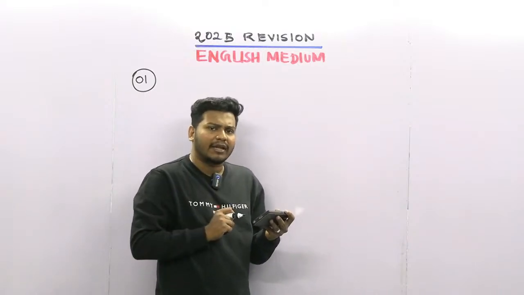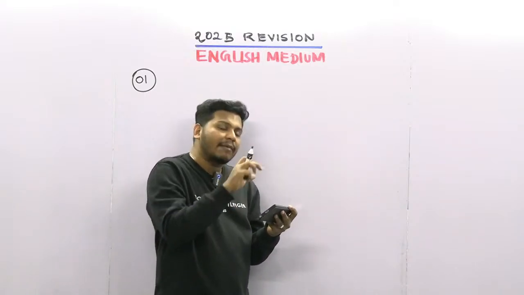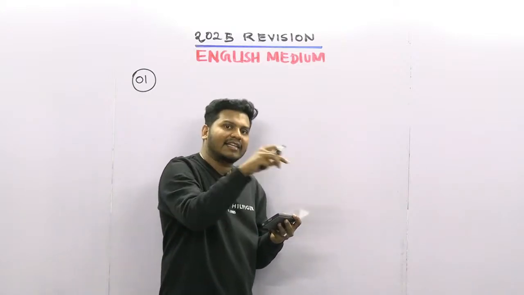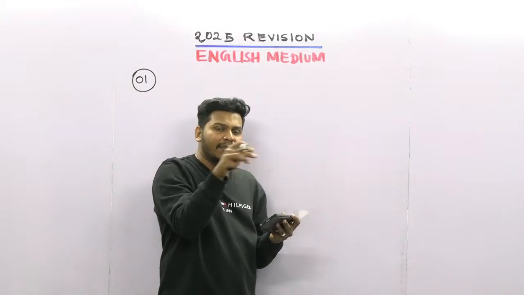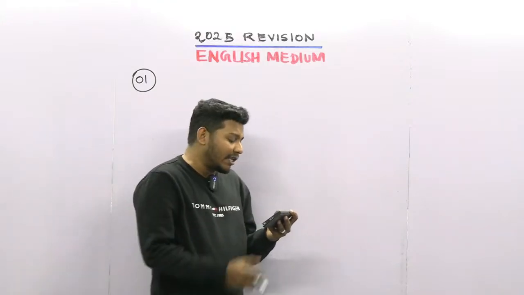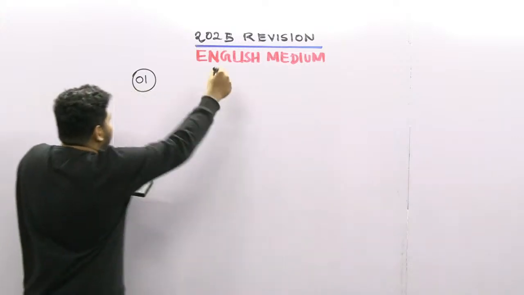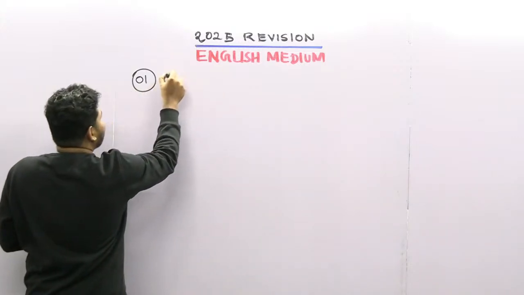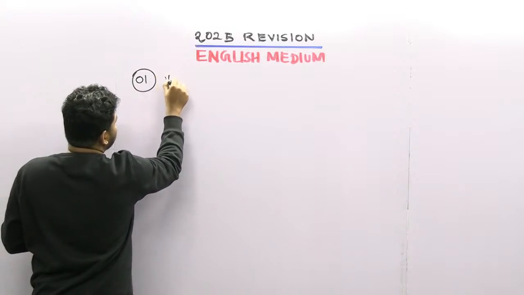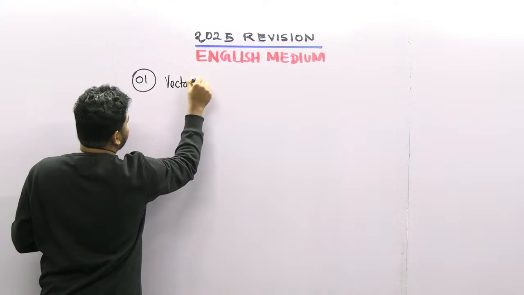So what I am going to do here is divide these answers into vector and scalar quantities. Look at the answers, guys. Let's divide these answers. Number 1 is vector quantities.